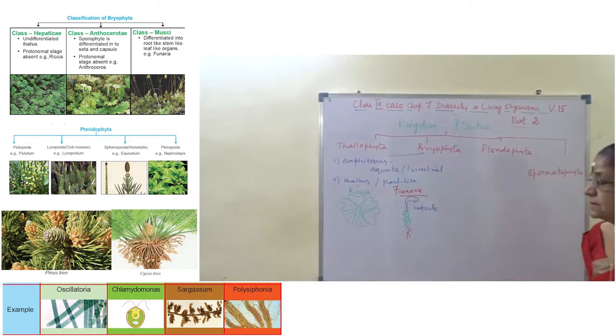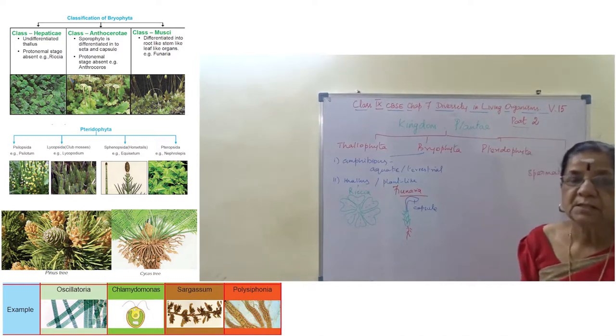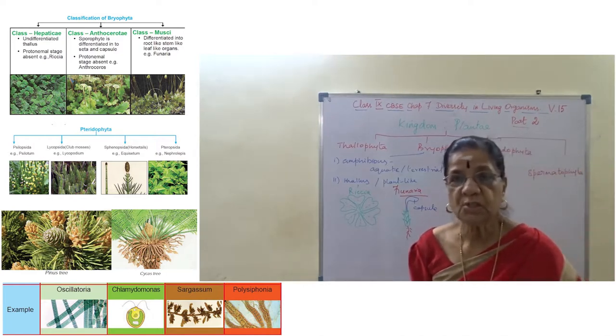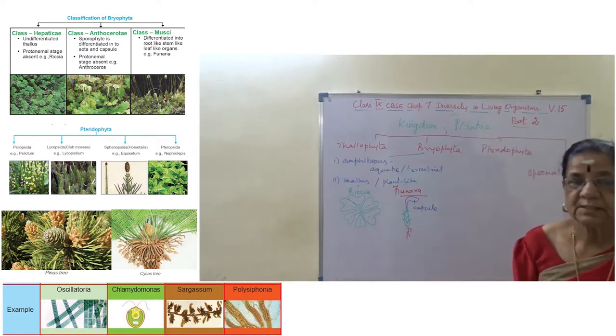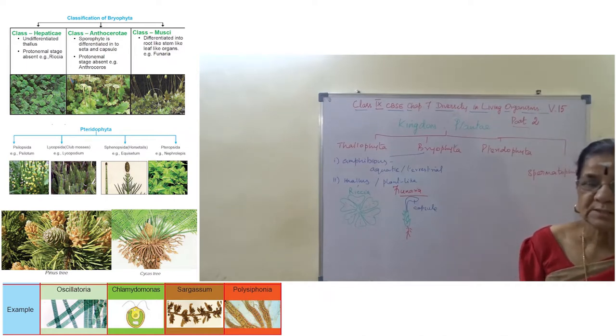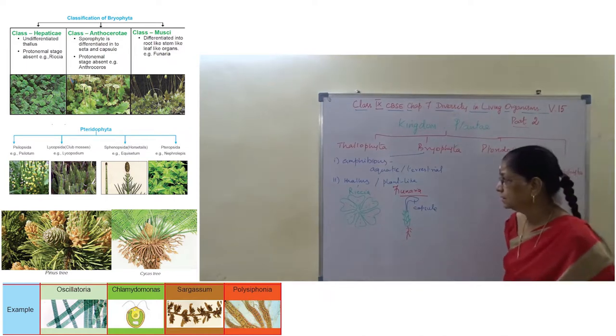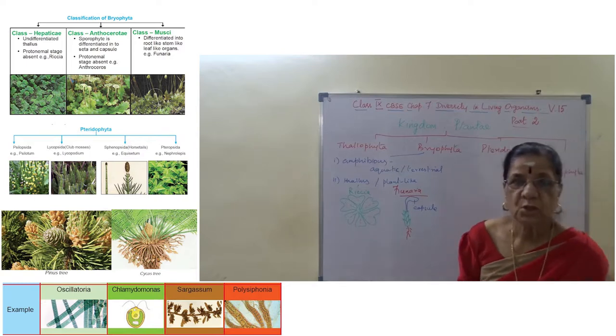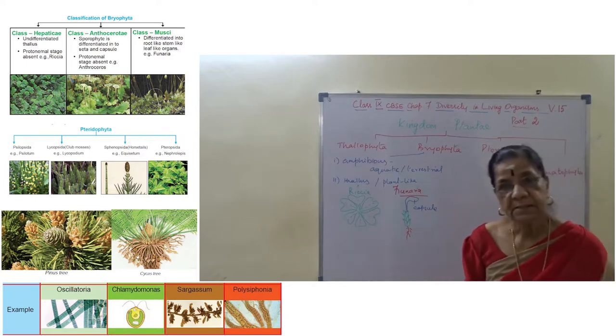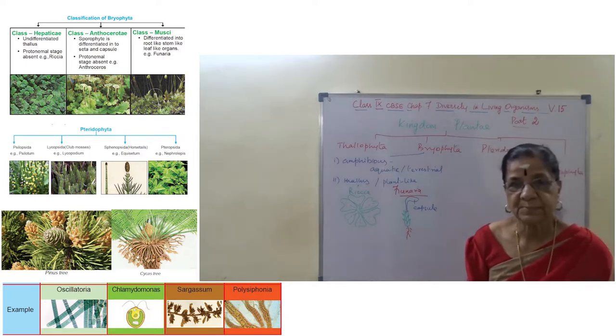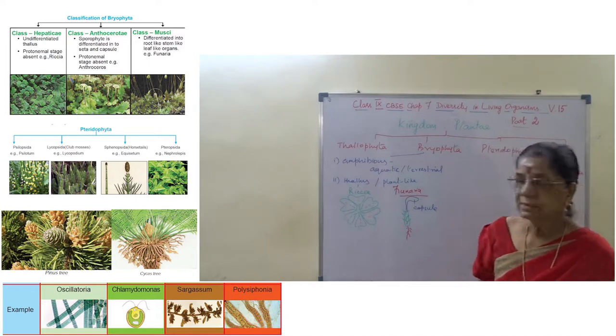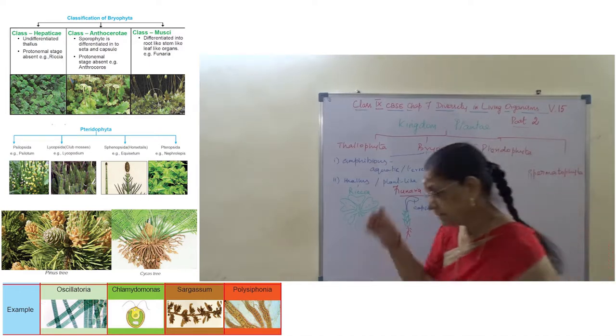Bryophyta are amphibious plants showing two modes of life, aquatic and terrestrial, and moisture is needed to complete their life cycle. And then the plant body is called thallus and plant-like. Thallus plant body, examples Riccia and Marchantia.